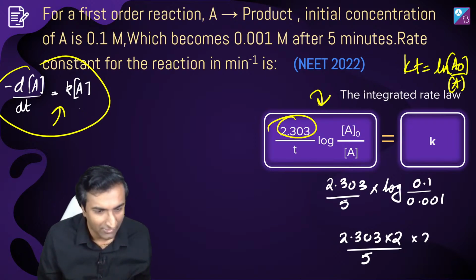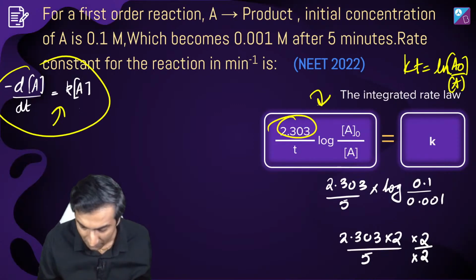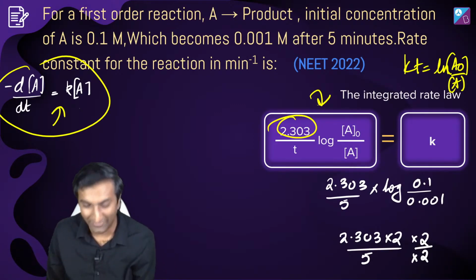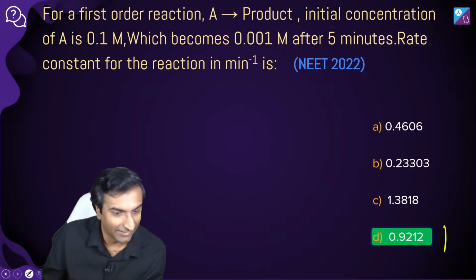कहाँ है वो आंसर? 1 point कहाँ पे आ रहा है? Oh, 1 भी नहीं, sorry. 0.9. 4 point something by 5. क्या बढ़िया मैथ्स थी मेरी. 4.5 by 5 is 0.9, not 1 point something. D is the answer. Absolutely right.